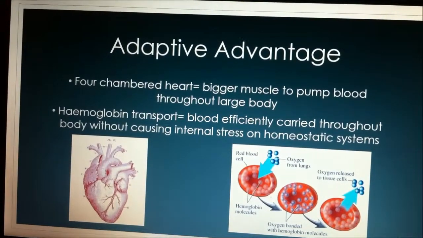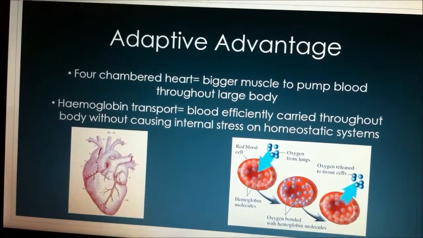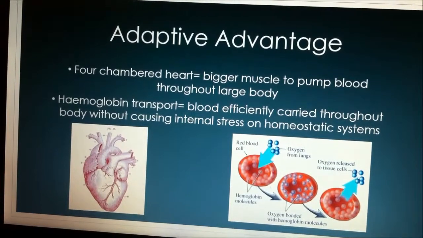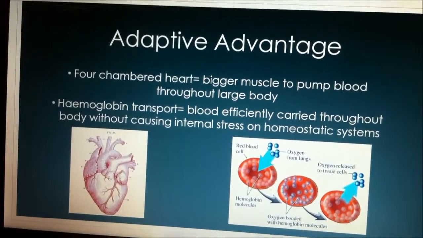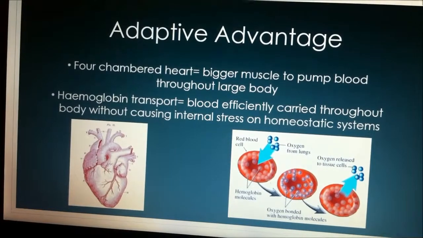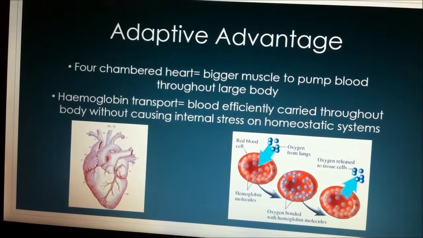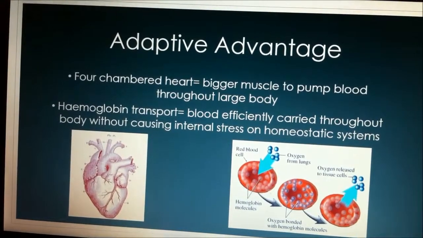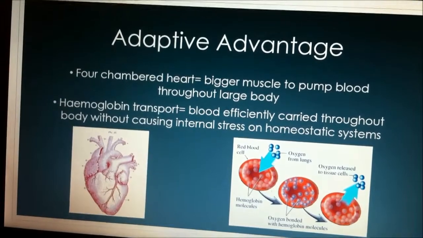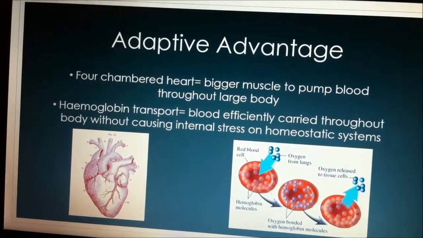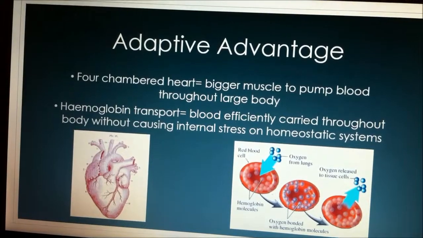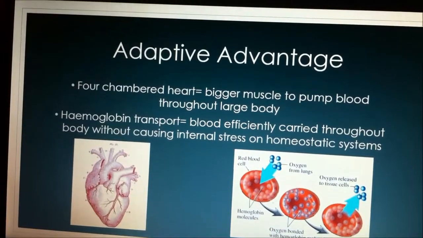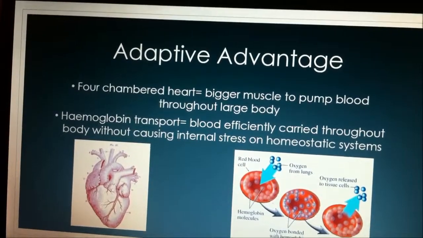Another key adaptation that specifically affects large mammals such as the African bush elephant is the ability to transport oxygen using the protein hemoglobin. Because oxygen is only 1.5% soluble, hemoglobin is necessary to transport oxygen efficiently in the bloodstream. Hemoglobin binds four oxygen molecules to maintain a balanced blood pressure. Without this adaptation, the receptor, control center, and effector would be in a stressed environment to increase the blood pressure and successfully transport enough oxygen around the body at a rate that sustains life.